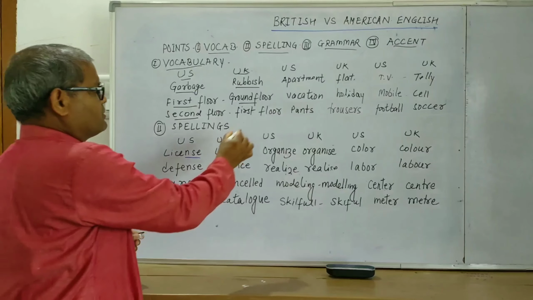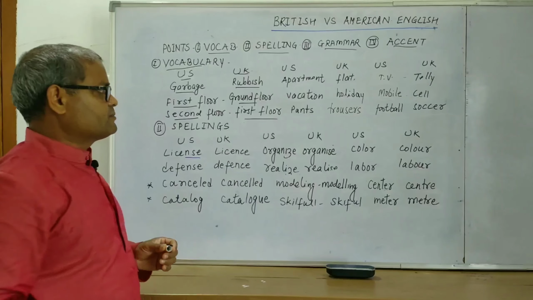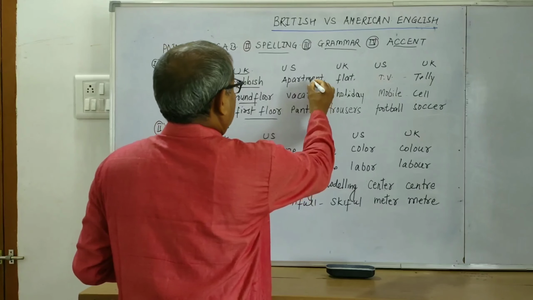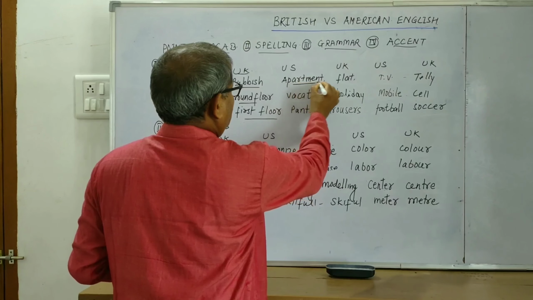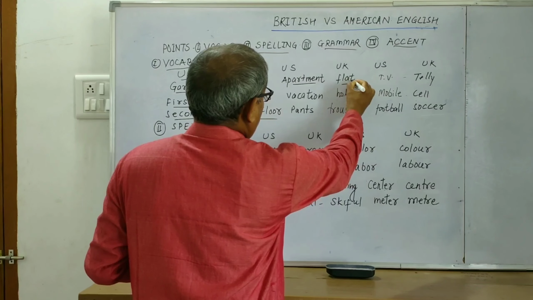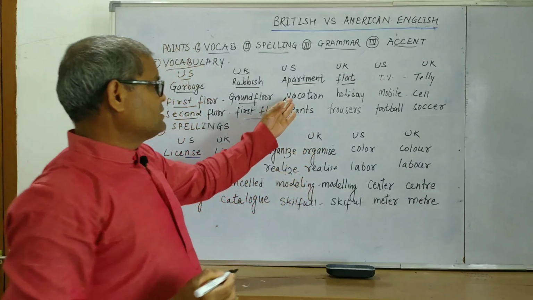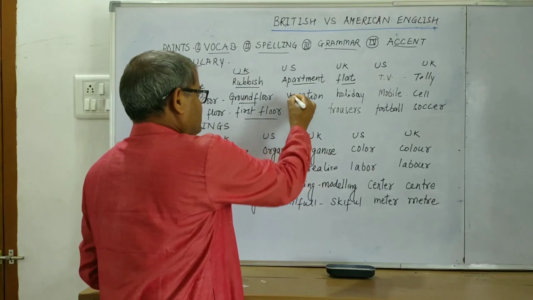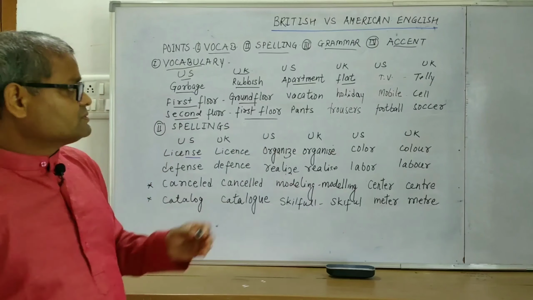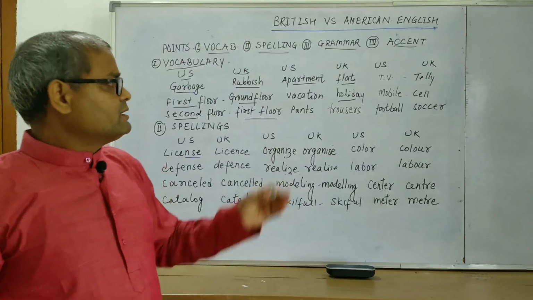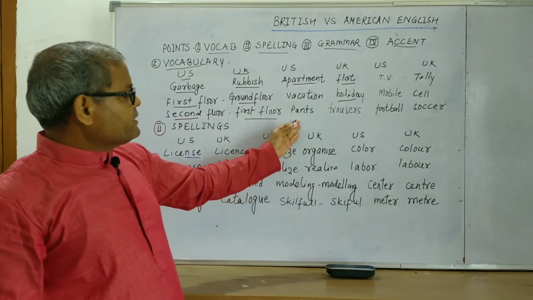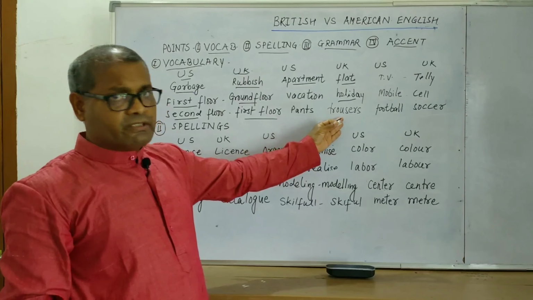Here it is second floor, here it is first floor. In the same way, in American English we say apartment, and in British English we say flat. In American English we go on vacation, whereas in British English we go on holiday. So vacation, holiday. Here it is pants, here it is trousers.